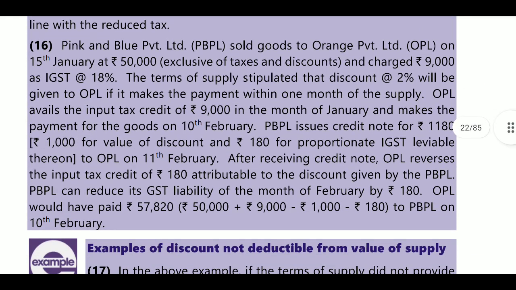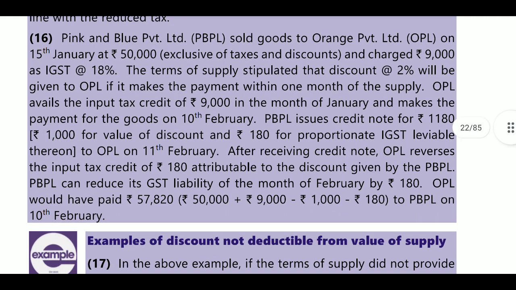Next, Pinky and Blue Private Limited, PBL, sold goods to Orange Private Limited, OPL, on 15th January at 50,000 exclusive of taxes and discounts, and charged 9,000 as IGST. So 50,000 is the value of goods sold and they charged 9,000, which is 18% IGST. Next, the terms of supply stipulated that a discount of 2% will be given to OPL if it makes the payment within 1 month of the supply.